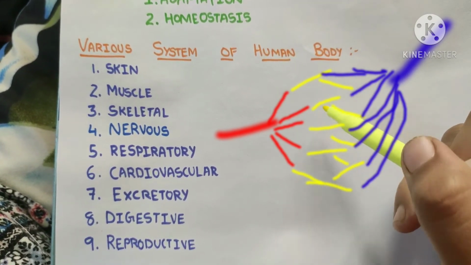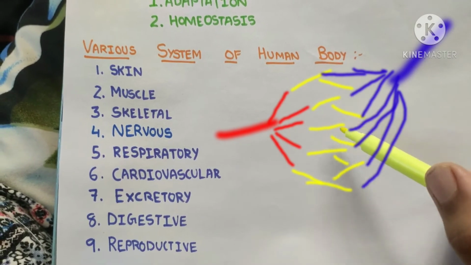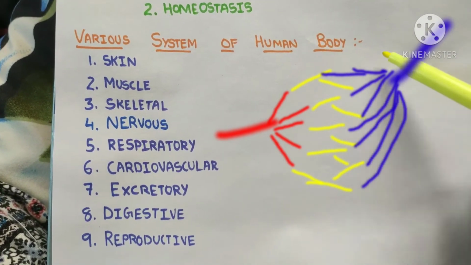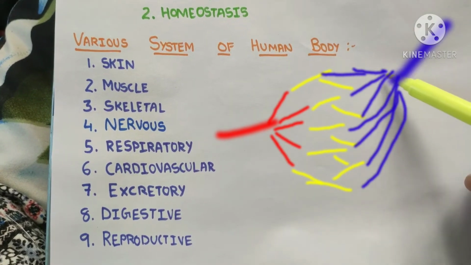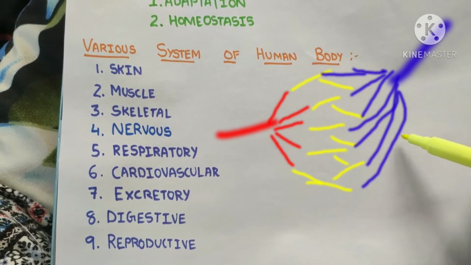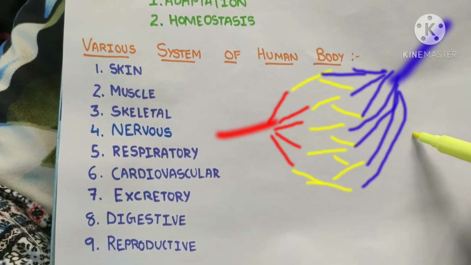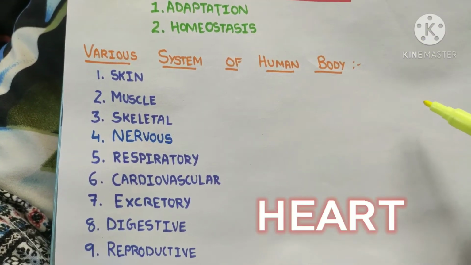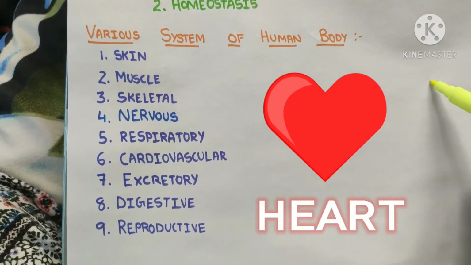Then they will form capillaries, which are the exchanging material. Through the capillaries, nutrients will pass to the tissue and waste will come from the tissue to the capillaries. Capillaries will continue as venules. These venules will join to form veins, which will drain back into the heart.